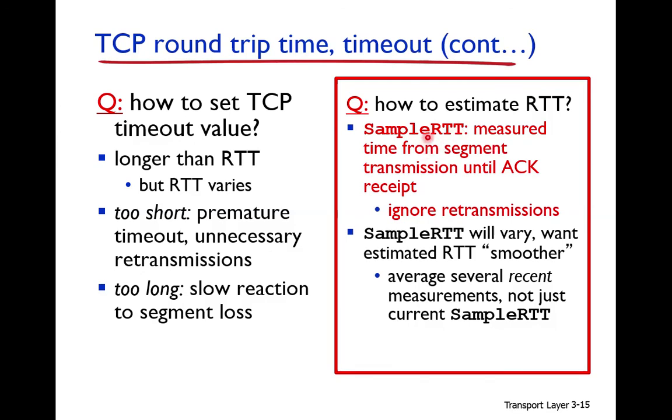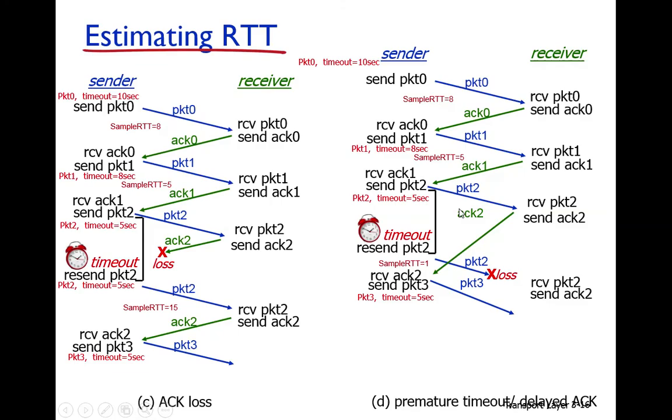We compute the sample RTT for each packet, and the sample RTT of the last packet becomes the timeout value for the next packet. But we ignore retransmission. What does it mean? We ignore the sample RTT of a packet that is retransmitted. We only consider the sample RTT for the last packet that is transmitted for the first time and received correctly. In this case it is packet number 1, because packet number 2 is retransmitted, so its sample RTT will not be counted.